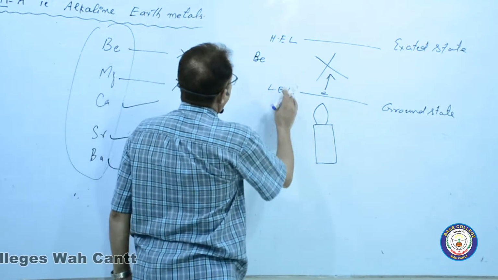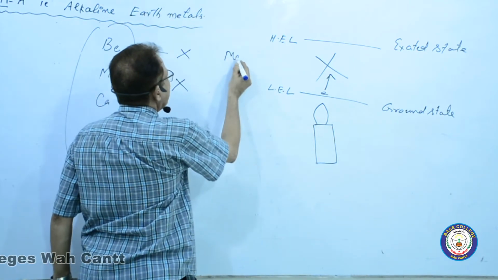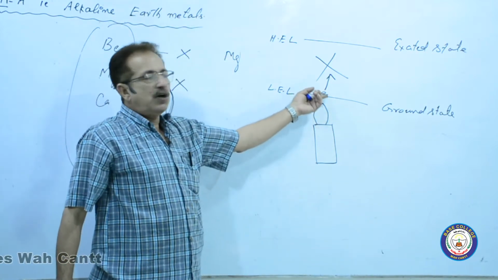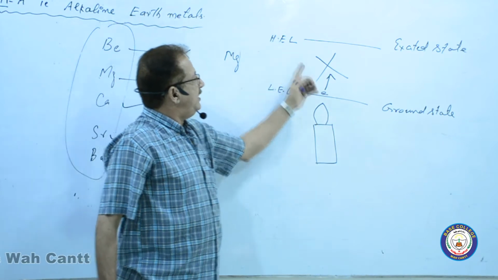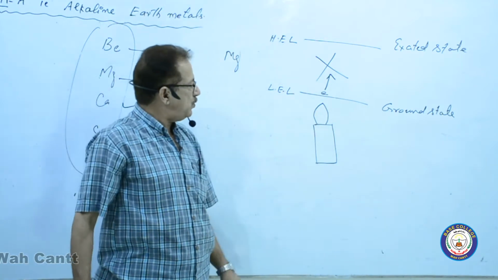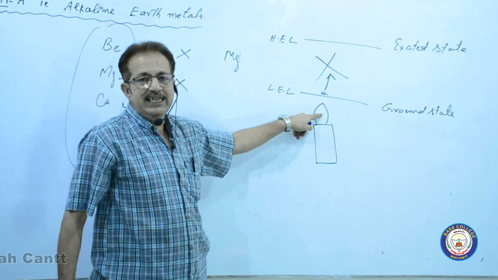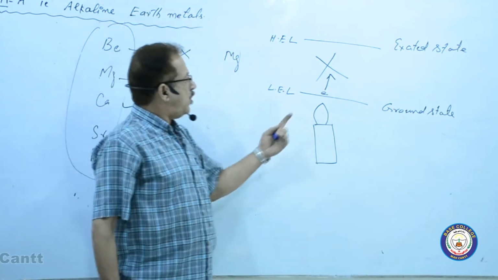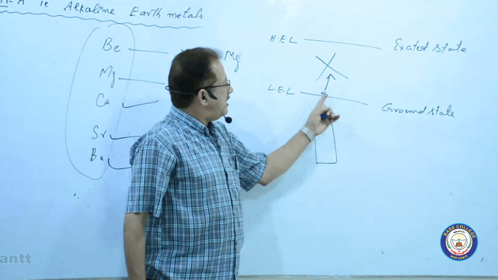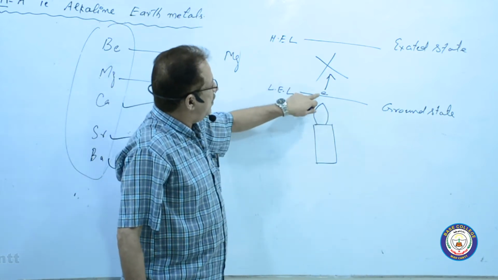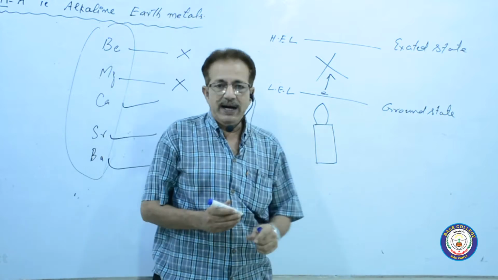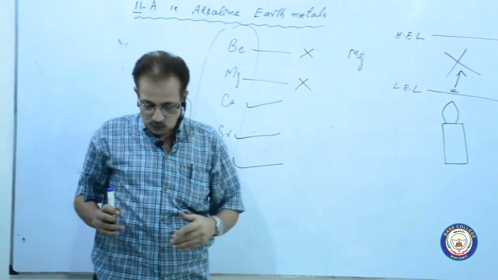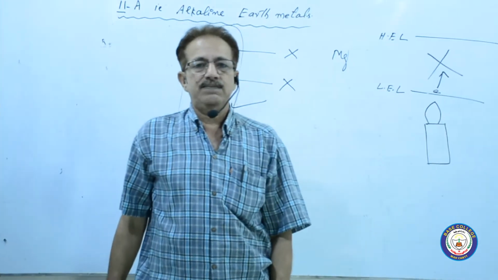Same is the case for magnesium. If I take here magnesium, in the low energy level the electron is here. In the higher energy level, the electron wants to jump by absorbing some energy, but energy in the form of heat is not sufficient for the jumping of this electron from lower to higher. That's why these two elements, beryllium and magnesium, do not undergo the flame test.